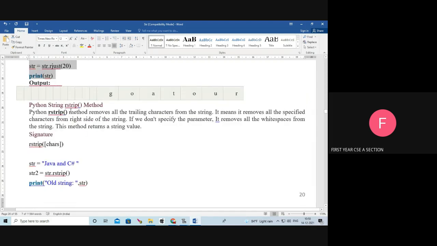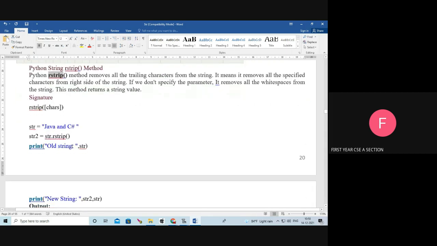Next, rstrip. Strip means we are going to remove the white space. rstrip means we are going to remove the white space at the end of the string.